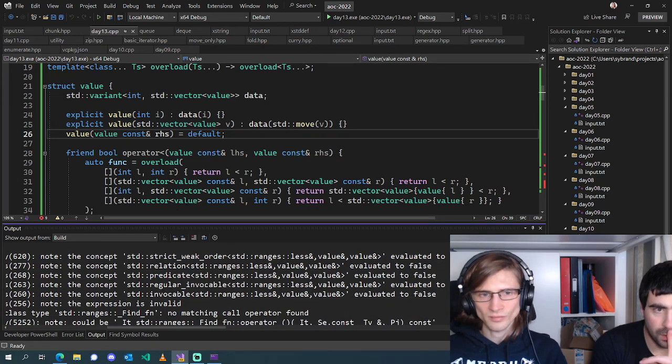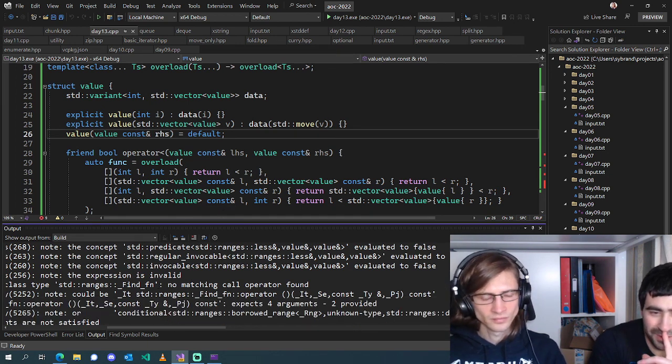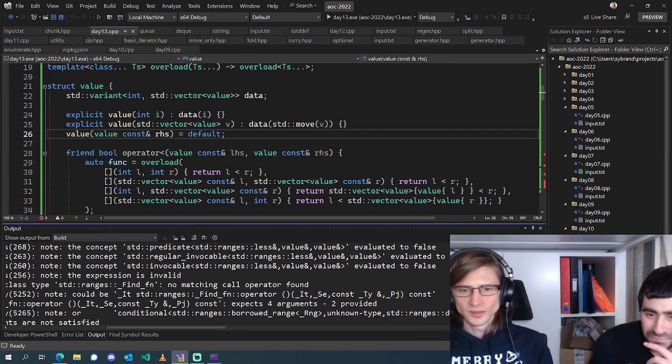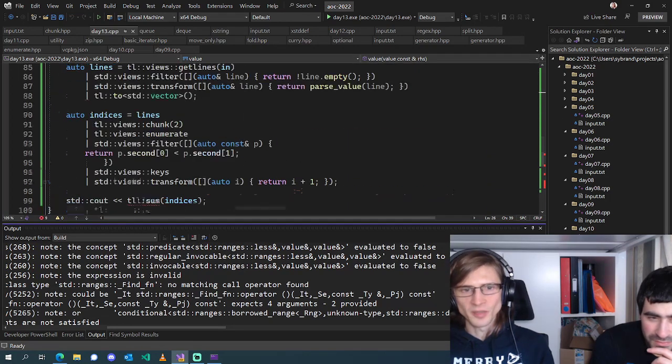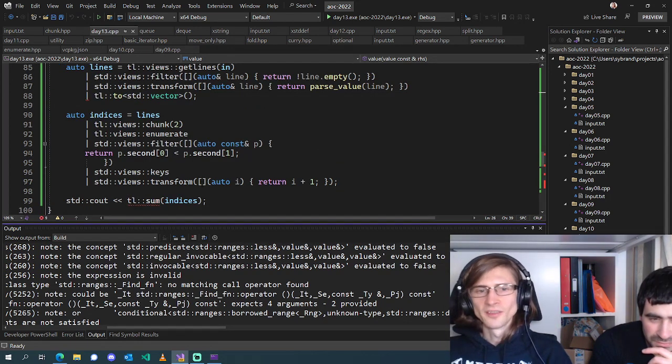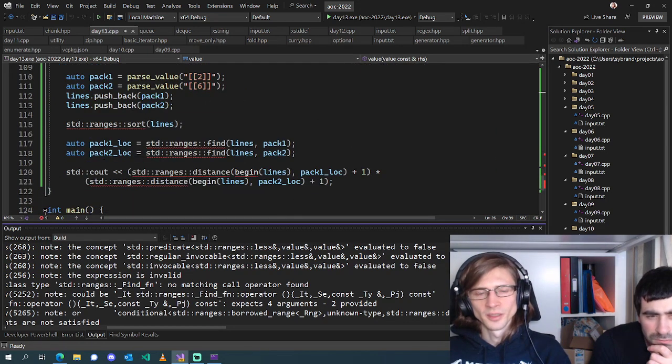Relation evaluated to false. Invocable evaluated to false. Why is invocable failing? Because the expression is invalid. We must be doing something really silly. Anyone see the very silly thing which we are probably doing?